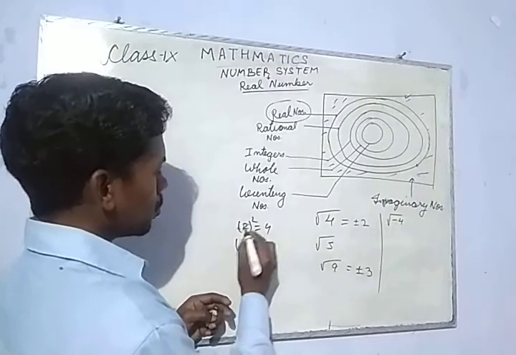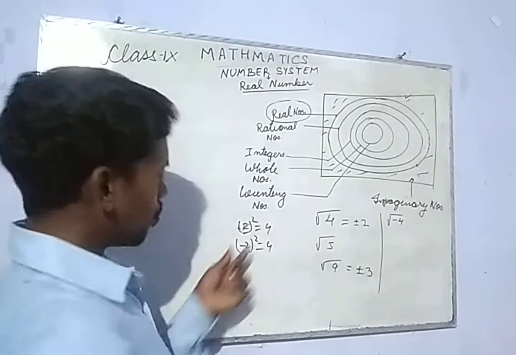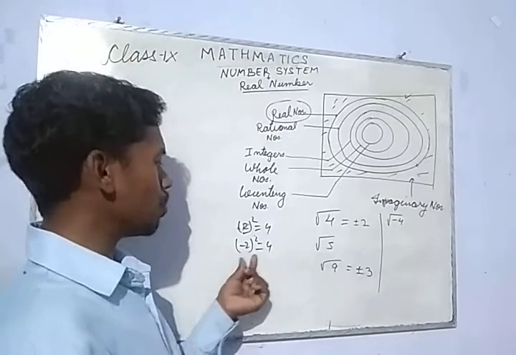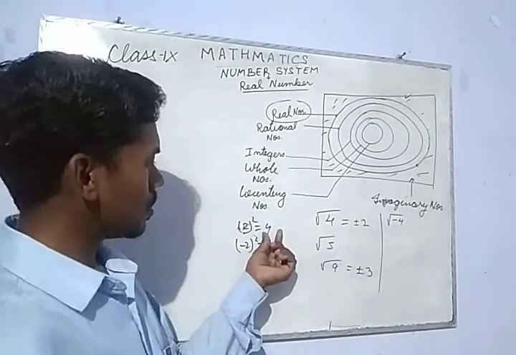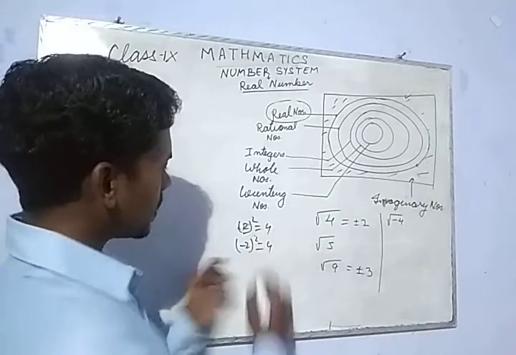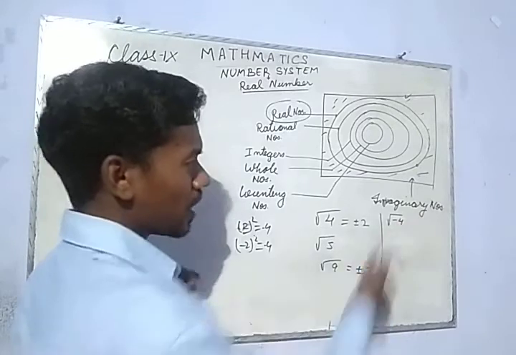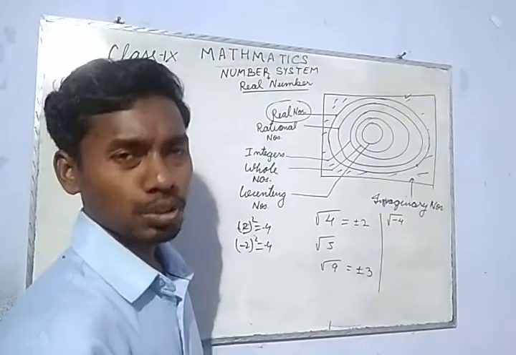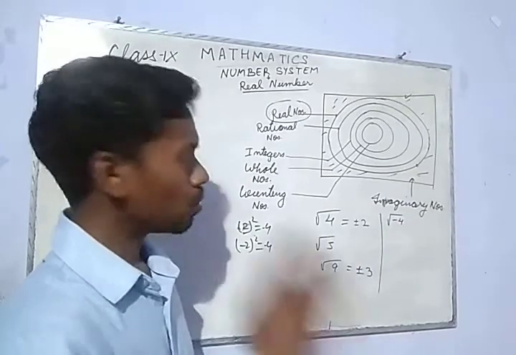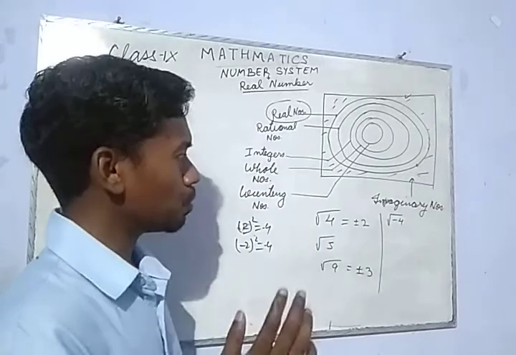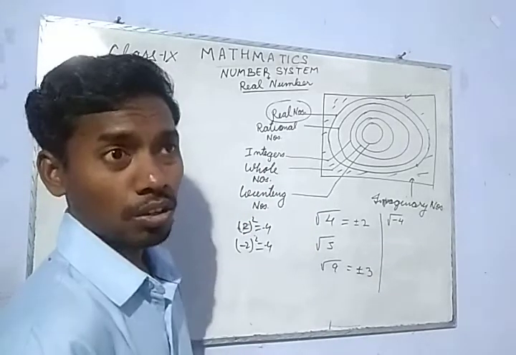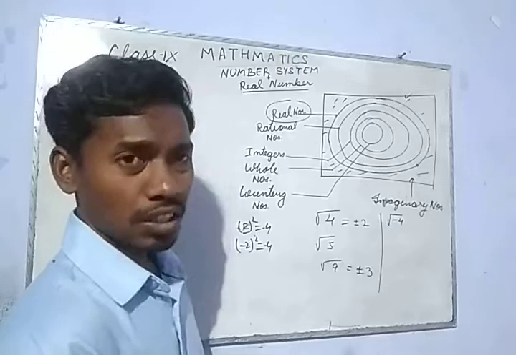So the square of either a positive number or a negative number is always positive. It is never negative. So if we try to get the root of a negative number, is it possible? Possible or not possible, it is still being studied.